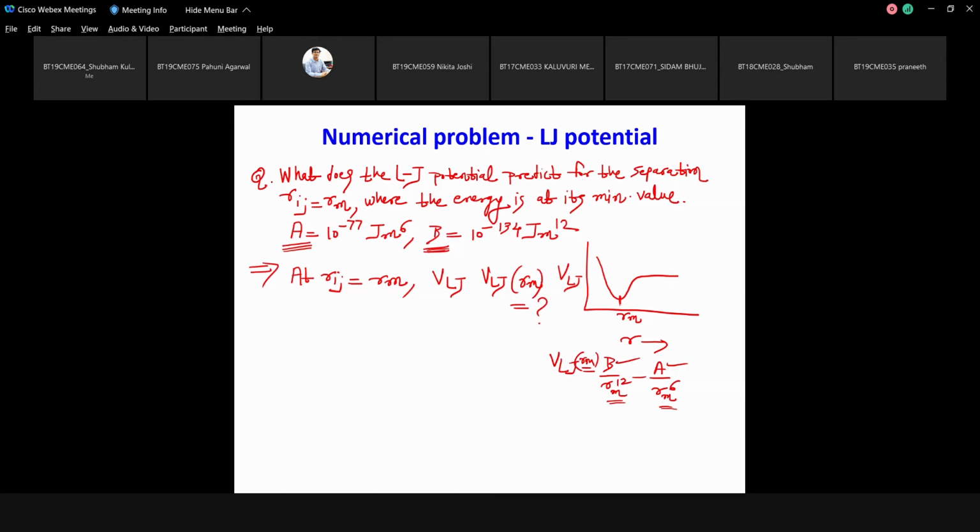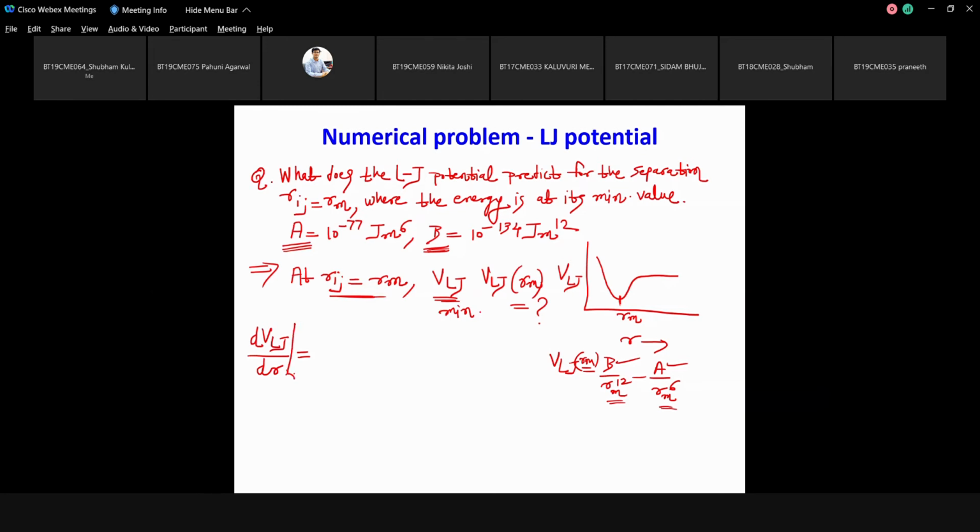Since V of LJ is the minimum at that point, we can do differentiation and equilibrium. So at Rij is equal to Rm, you can take some condition. At this point, V of LJ is minimum. So you can use the formula dVLJ by dr is equal to, at Rij is equal to Rm.